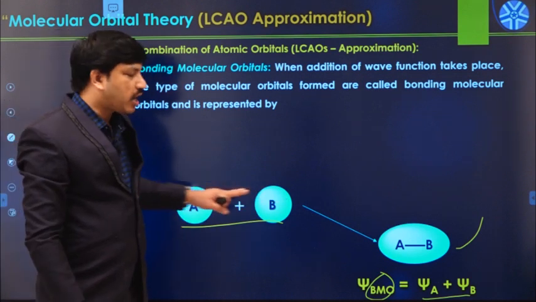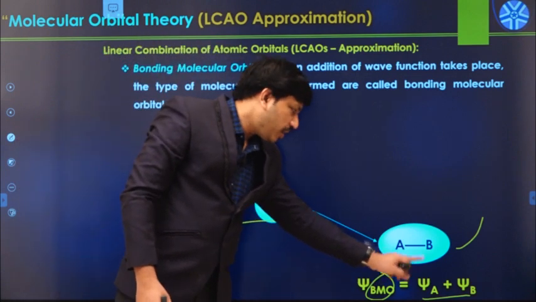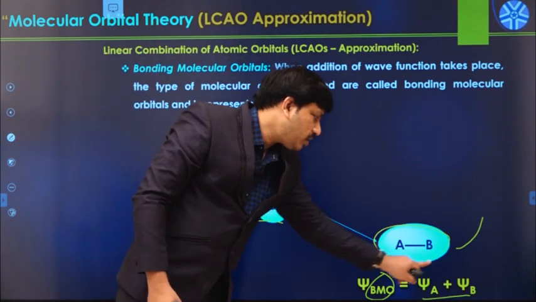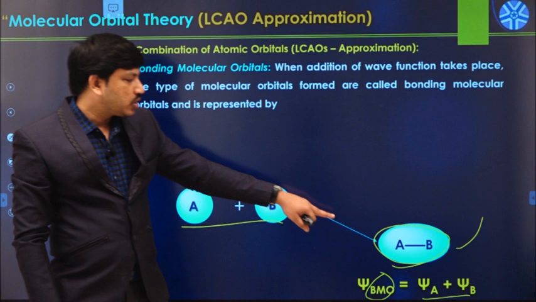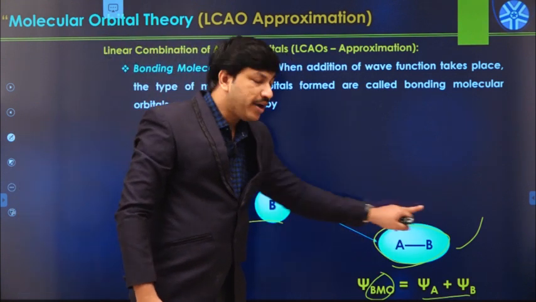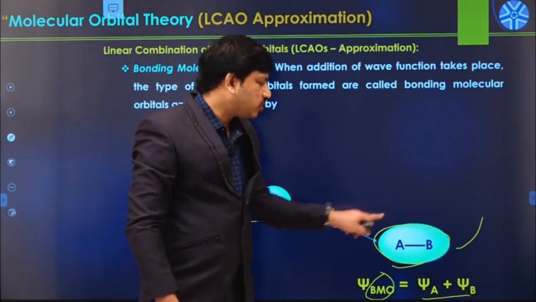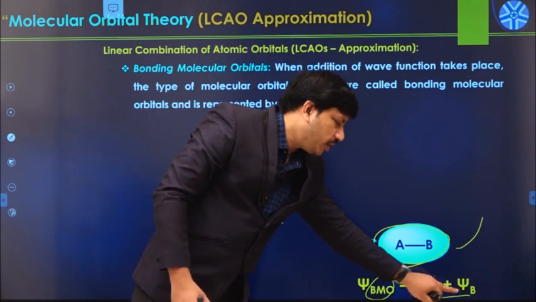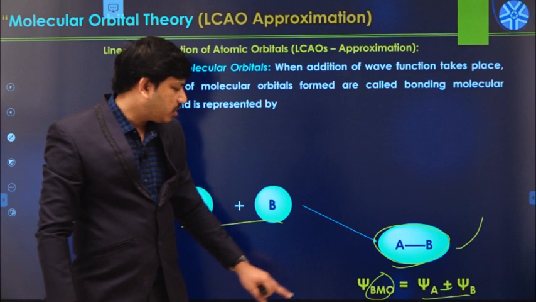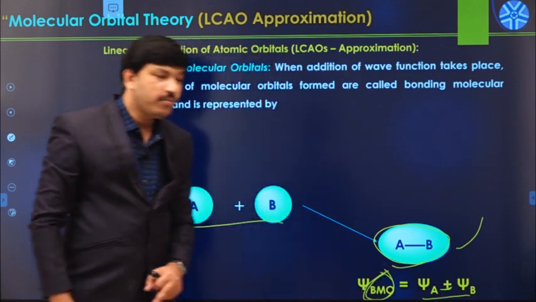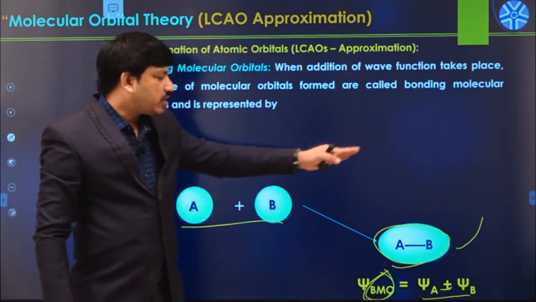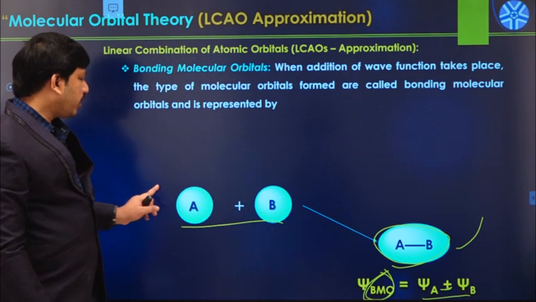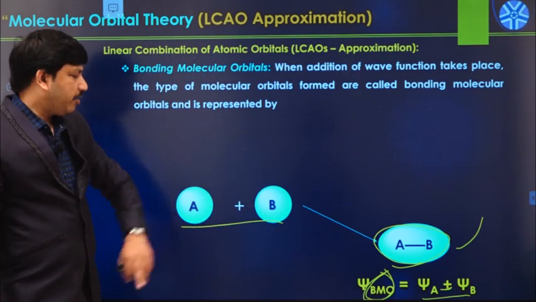But whenever these two combine with each other, there is a formation of a new type of orbital. You see, this is the new orbital, and it belongs to the entire molecule. This is the addition combination, and it always produces a bonding molecular orbital, which always has lower energy compared to the energy of the corresponding atomic orbitals.